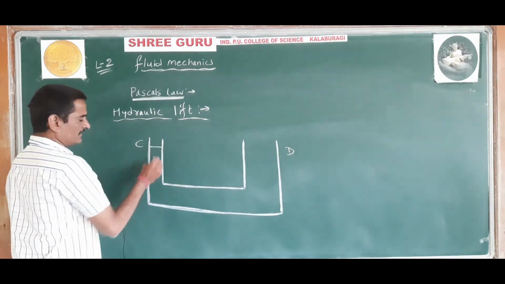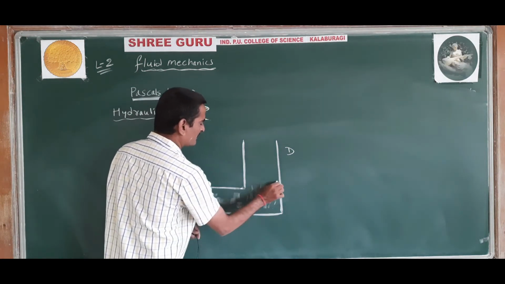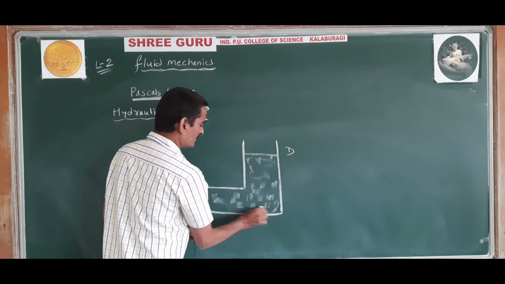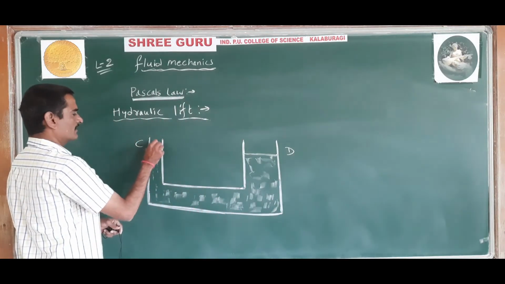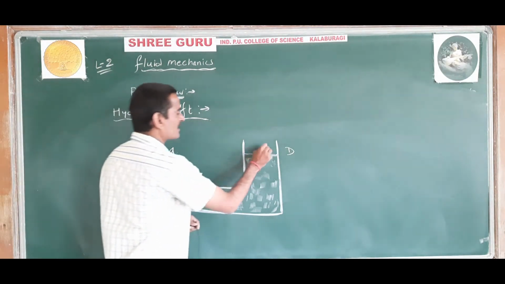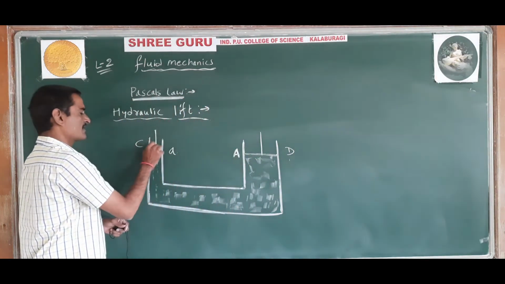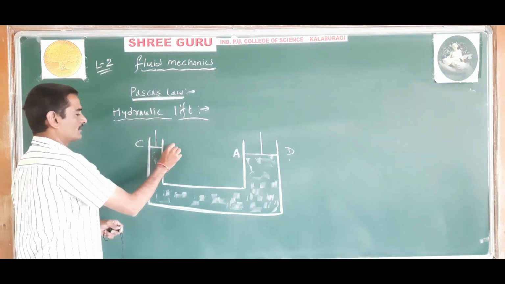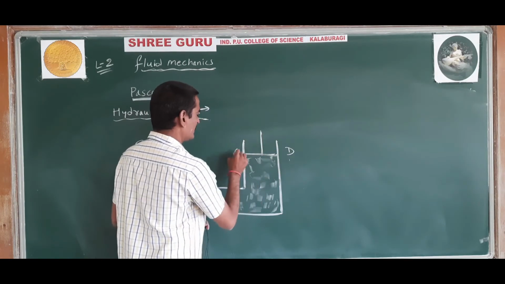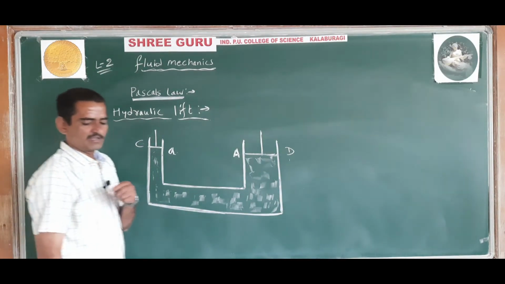Now this entire column is filled with an incompressible liquid. The area of cross section of cylinder C is small a, and the area of cross section of cylinder D is capital A, and it is filled with incompressible liquid.